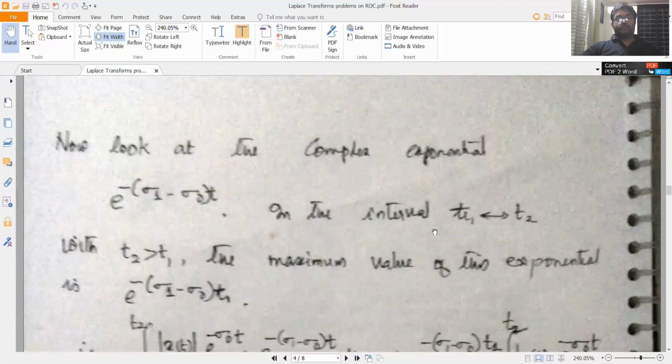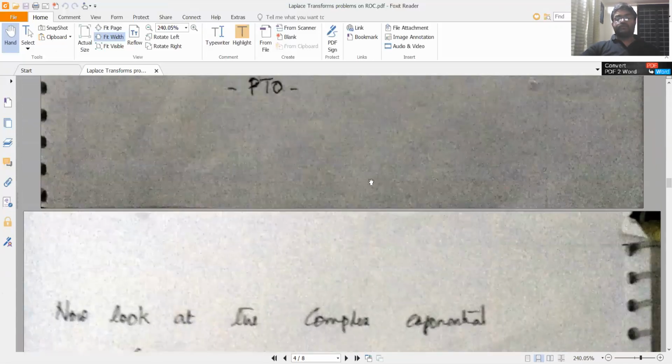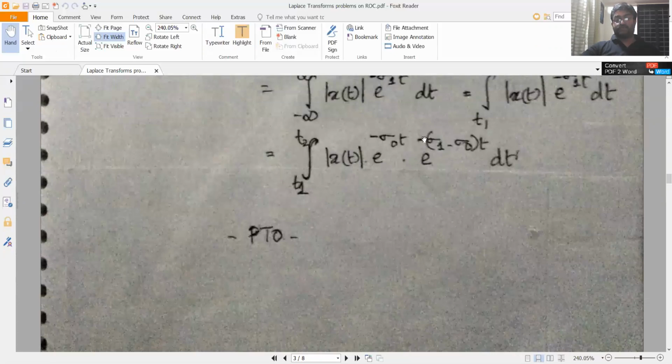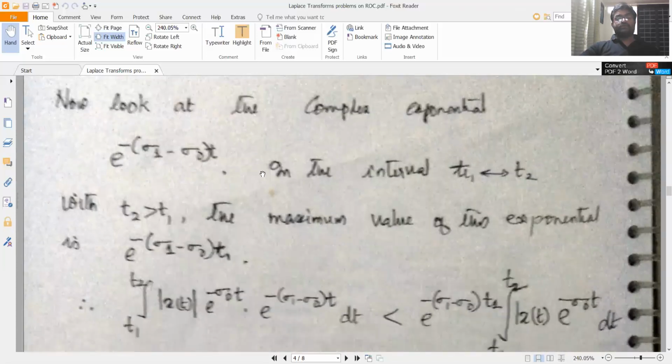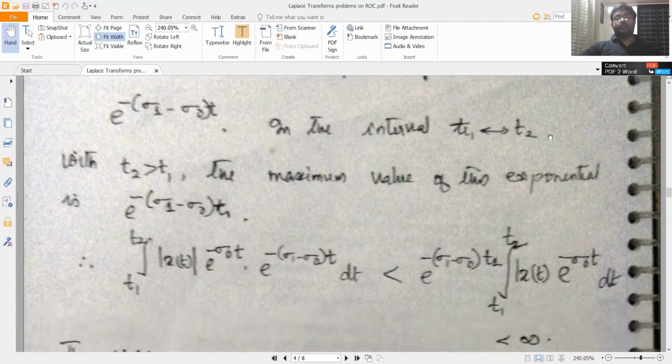So now we will look at this complex exponential, the second one, which is e raised to minus sigma 1 minus sigma 0 into t, in the interval t1 to t2. Now we know that t2 is greater than t1.